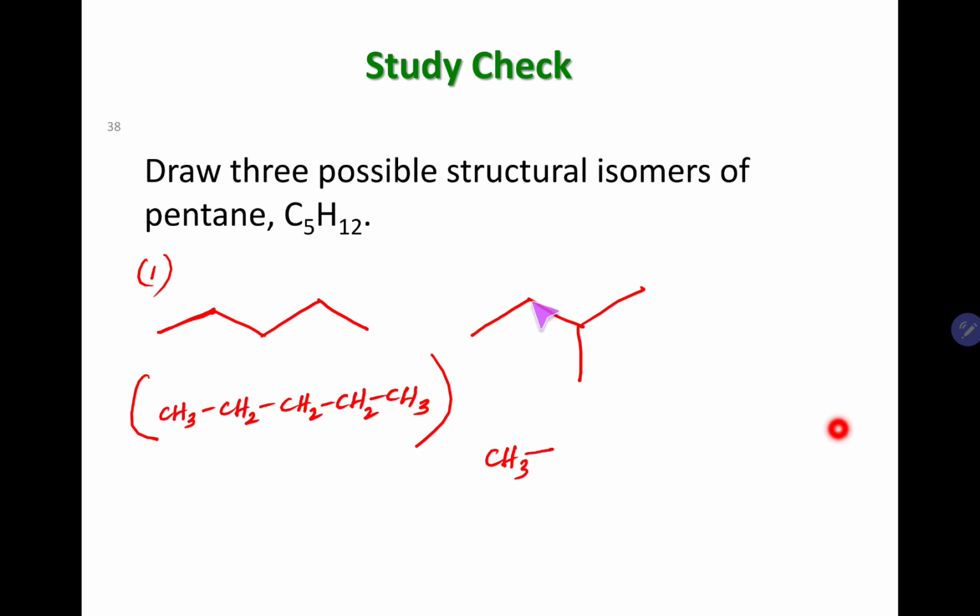Go to the next carbon, which is this one. It has 2 carbon-carbon bonds, so you need 2 hydrogens, right? 4 minus 2 is 2. So CH2. Okay, go to the next carbon.